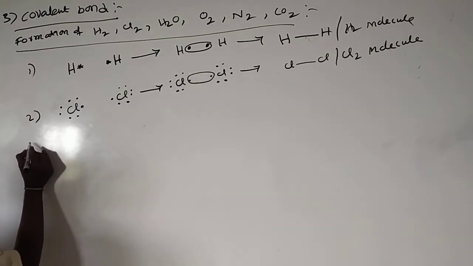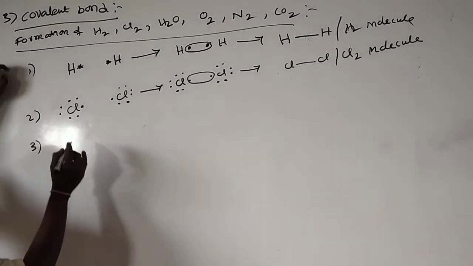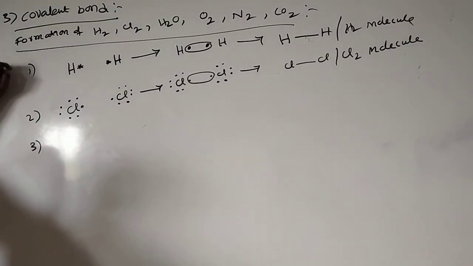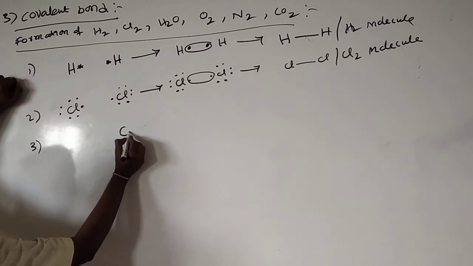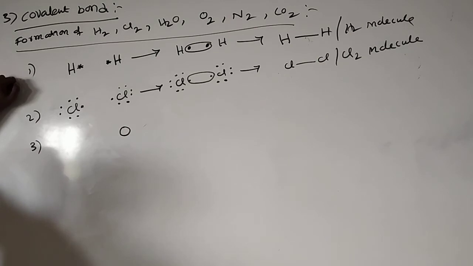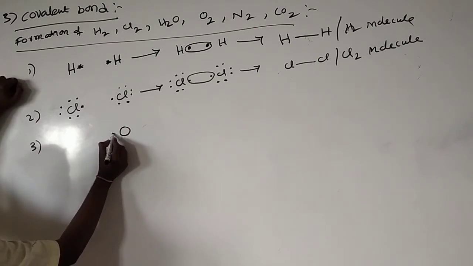Next in continuation, we will see the third one: how the water molecule is formed. Here is oxygen. Oxygen has two lone pairs of electrons.